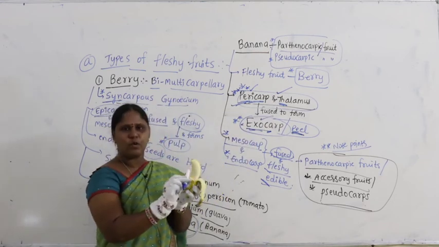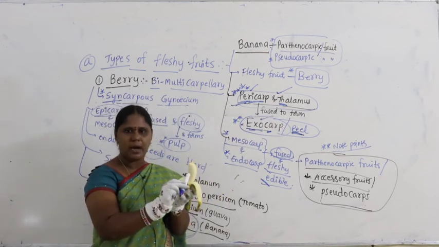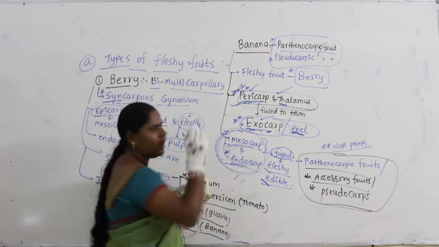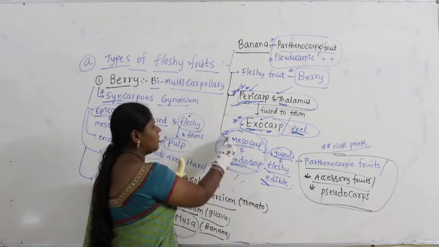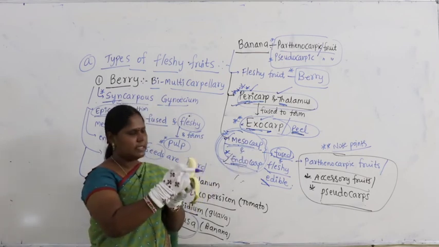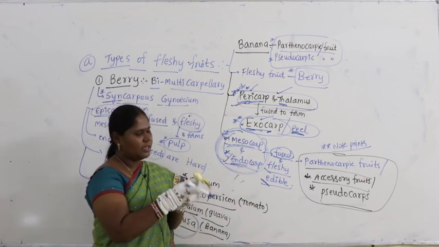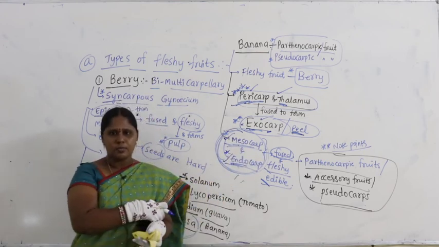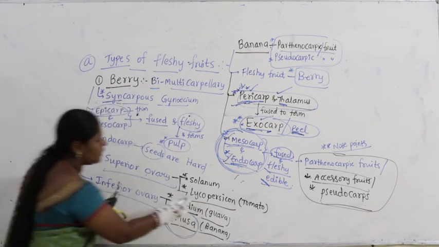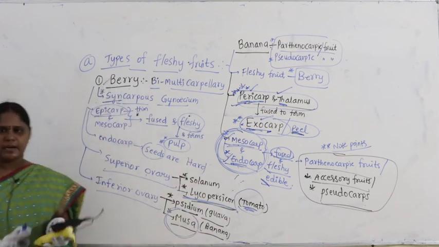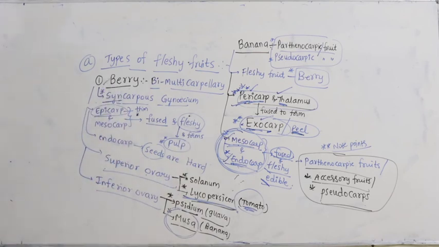Now the white colored part that is eaten, what is edible, is a combination of both mesocarp and endocarp. Mesocarp and endocarp are fused, and you can see the white color edible part. What is the edible part in case of banana, you have to remember, because it's very, very important in terms of getting the question. Similarly, when you take Lycopersicum, tomato, tomato is also a berry fruit. Let us discuss that berry also.